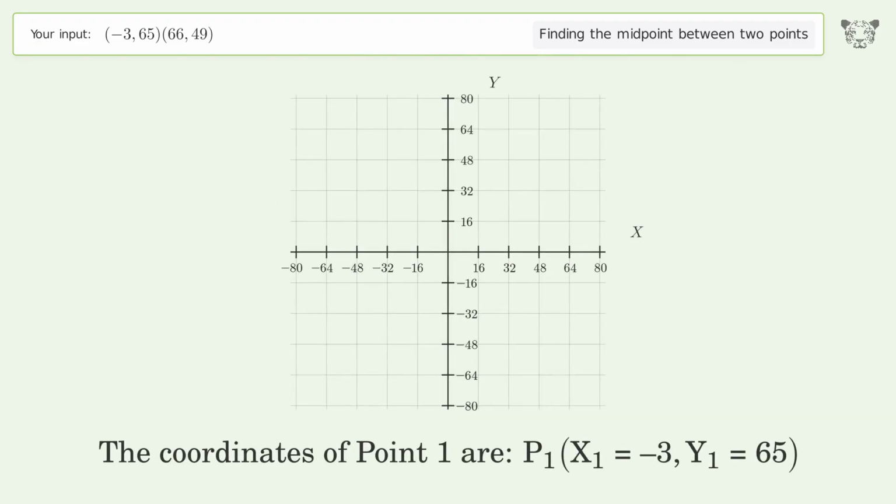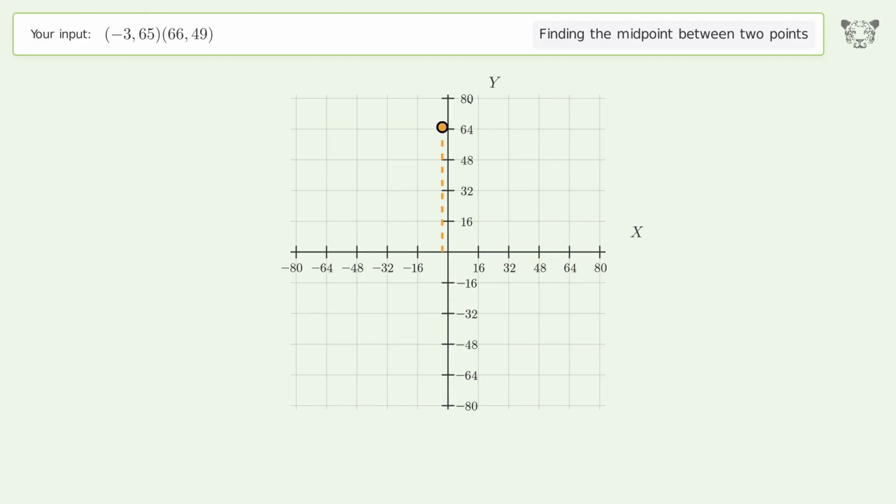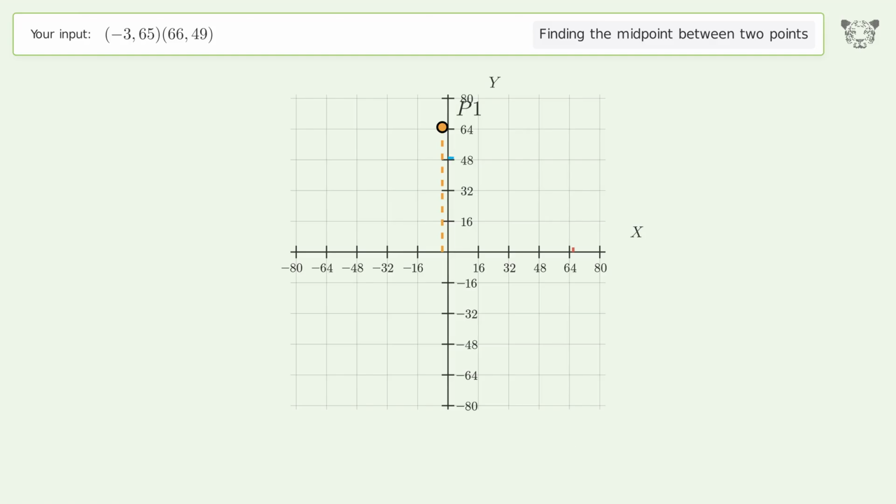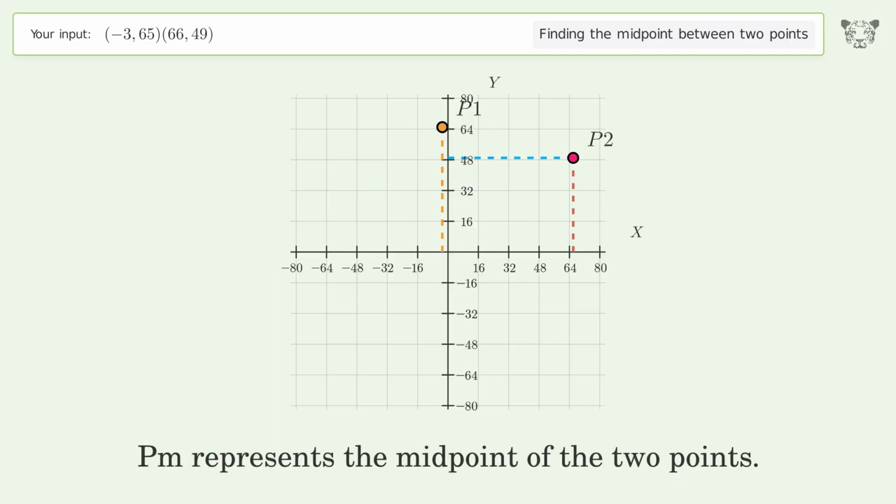The coordinates of point 1 are x1 equals -3, y1 equals 65. The coordinates of point 2 are x2 equals 66, y2 equals 49. PM represents the midpoint of the 2 points.